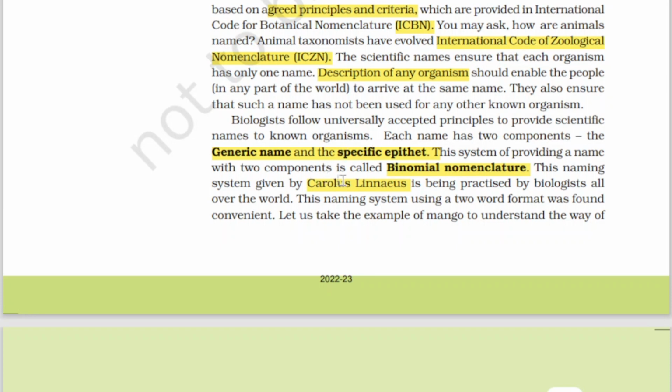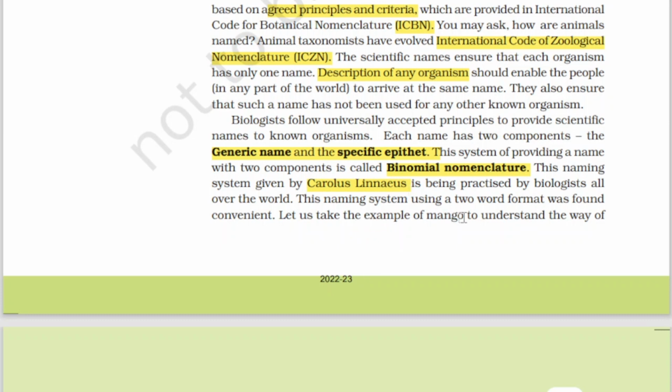This naming system, binomial nomenclature, was given by Carolus Linnaeus and is being practiced by biologists all over the world. The same system is being followed throughout the world. The naming system using a two-word format was found convenient, of course, because it is very easy to remember also.